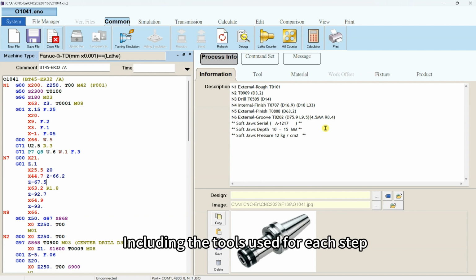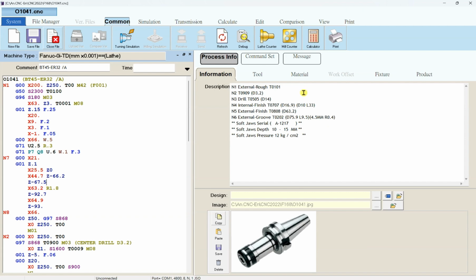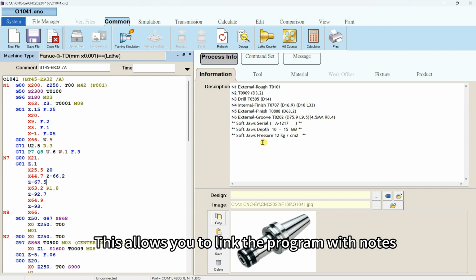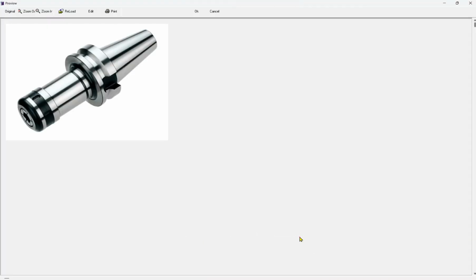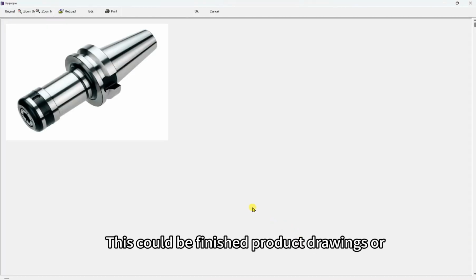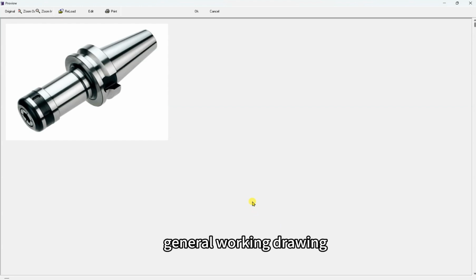for each step. For example, what process was used first, what process was used second, etc. This allows you to link the program with notes, so even months or years later, you can understand how it was made without having to remember the details. At the bottom right, you can record drawings. This could be finished product drawings or general working drawing.